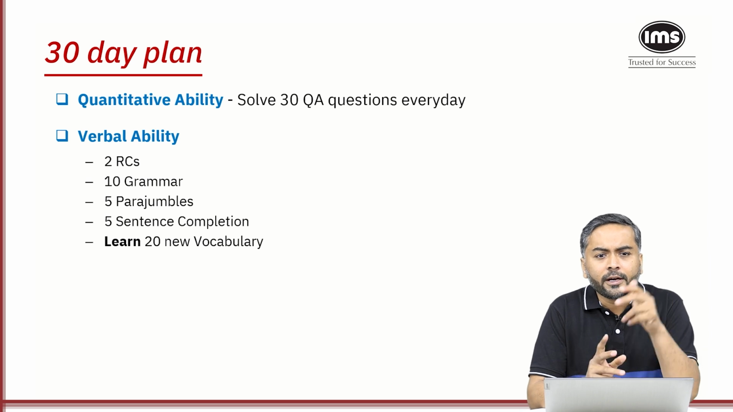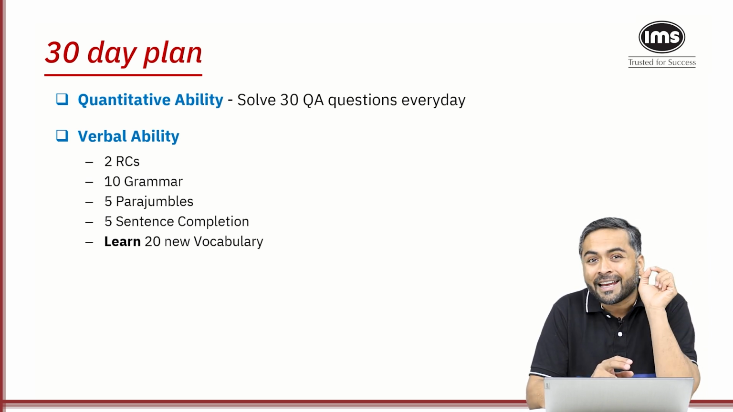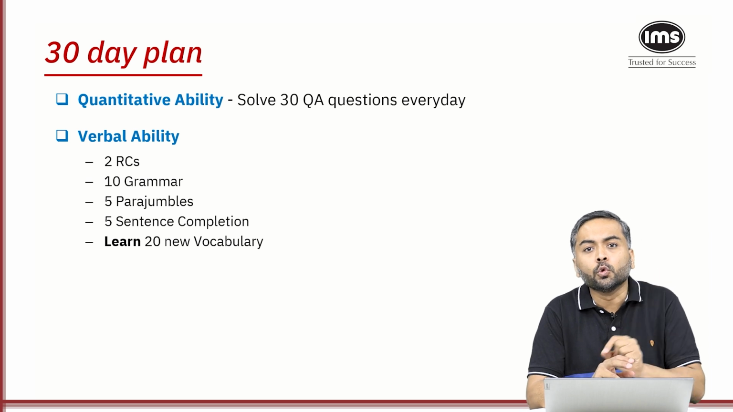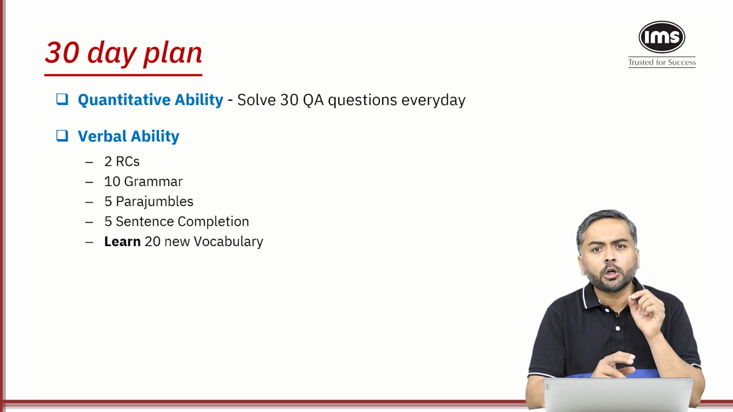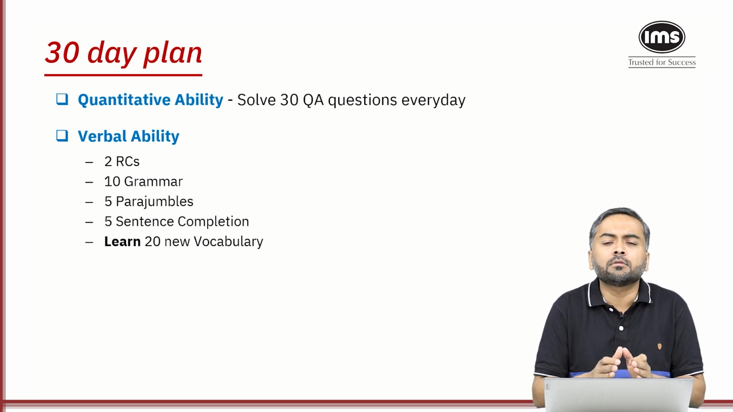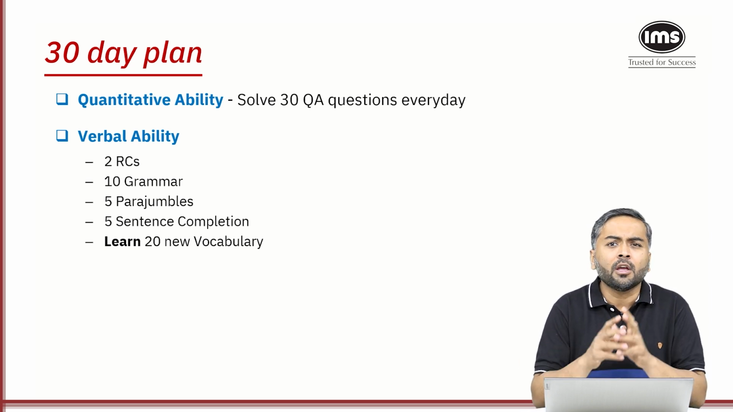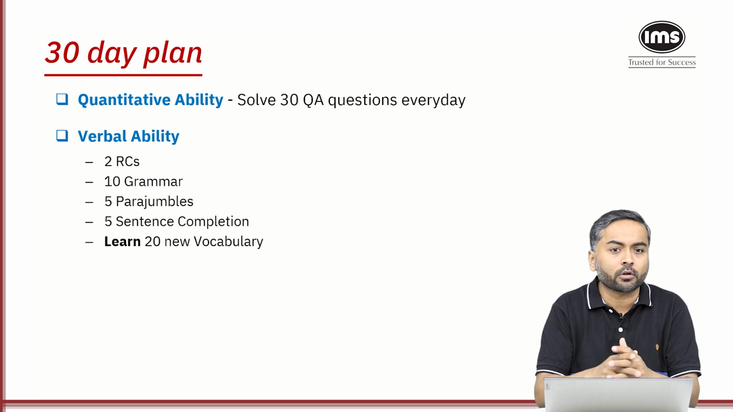Verbal ability: every day 2 RCs, 2 grammar, 5 para jumbles, 5 para completions, and you will learn 20 new vocabulary words. Very, very important. 20 new vocabulary words for 30 days. Let's say you do it for 20 days and keep on revising on a regular basis. You will still learn 400 new words. That's very crucial. That's very important.